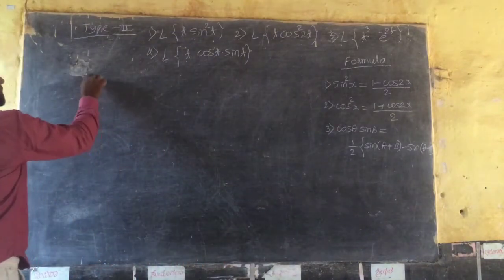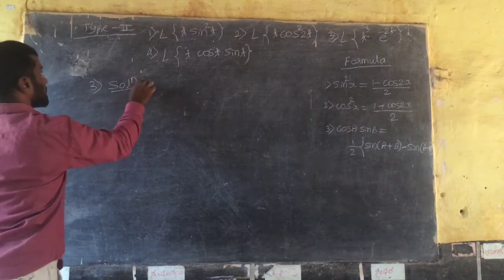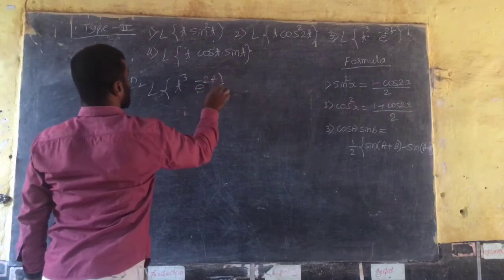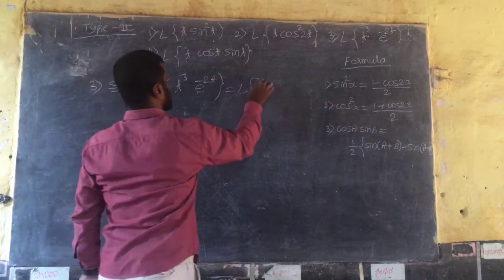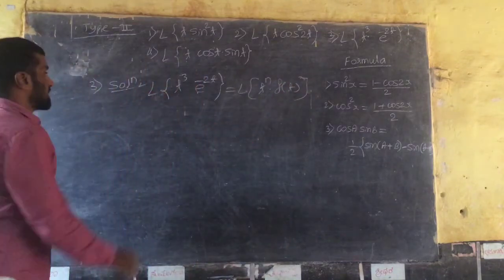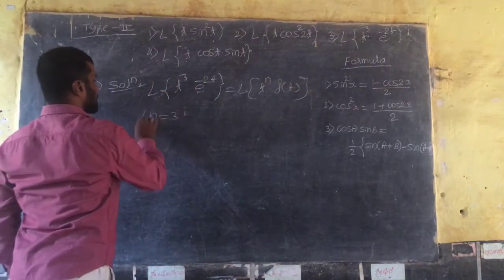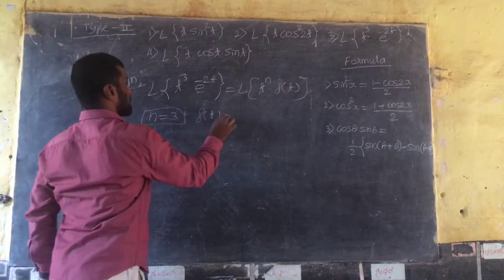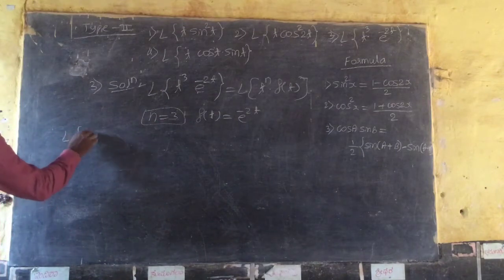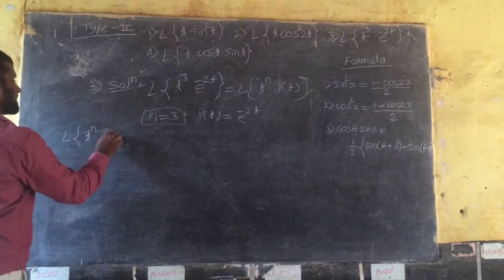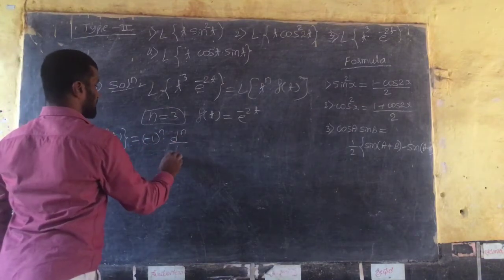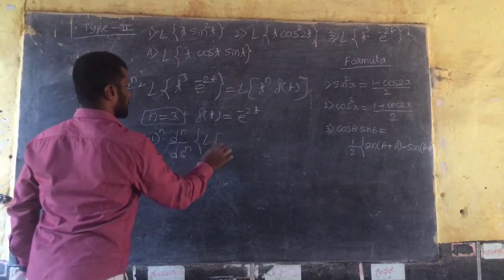Third example. Solution: Laplace of t raised to 3 into e raised to minus 2t. That equals Laplace of t raised to n into f of t. So n is equal to 3, f of t is e raised to minus 2t. We know the formula: Laplace of t raised to n into f of t equals minus 1 raised to n into d raised to n divided by ds raised to n into Laplace of f of t.